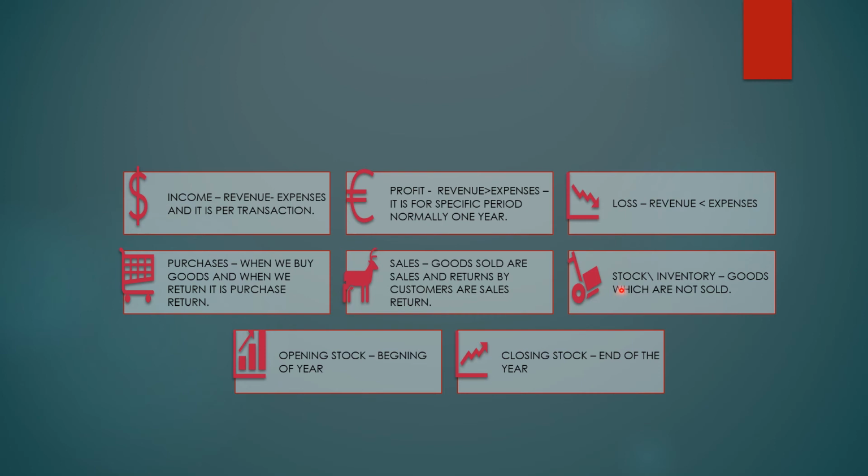Now what is stock and inventory? Goods which are not sold are stock or inventory, which are left, which are carried maybe for the next accounting year. Now the stock which we have at the beginning of the year is called opening stock, and the stock which we have at the end of the year is called closing stock.